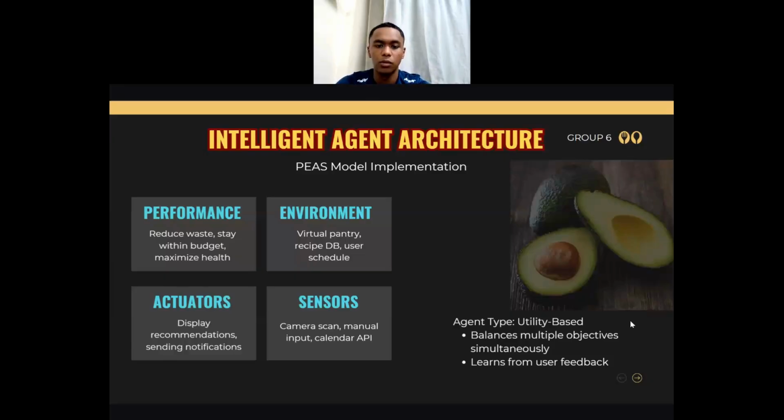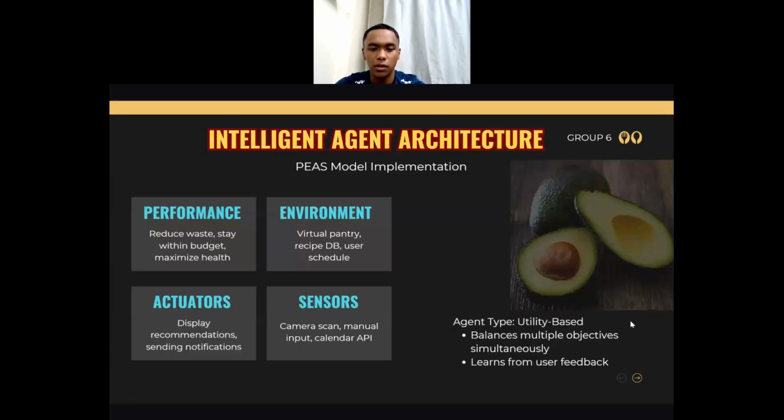Assalamualaikum warahmatullahi wabarakatuh. So now I will be presenting the PEAS of our Smart Meal app. The first one, P, stands for performance, which is our goal. The success of our agent is measured by its ability to maximize utility for the user. This means it focuses on four key metrics: the accuracy of the recipe matching, the measurable reduction in food waste, maintaining user satisfaction, and the adherence to the user's budget and nutritional goals.